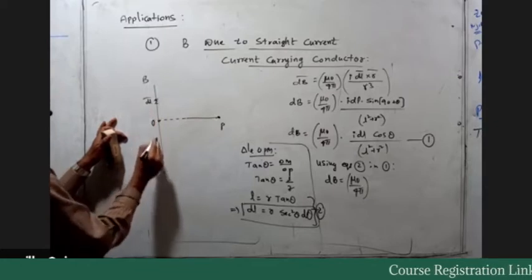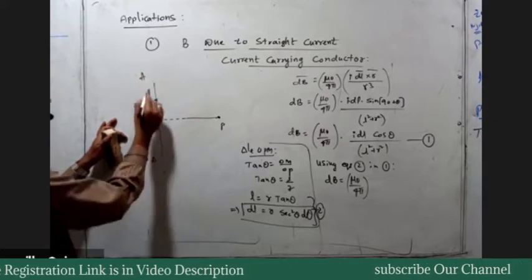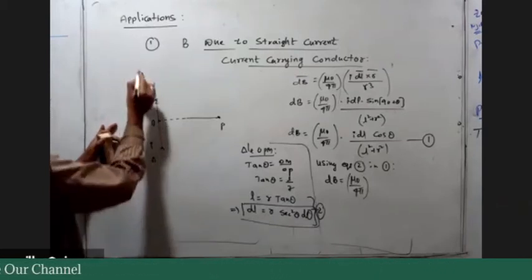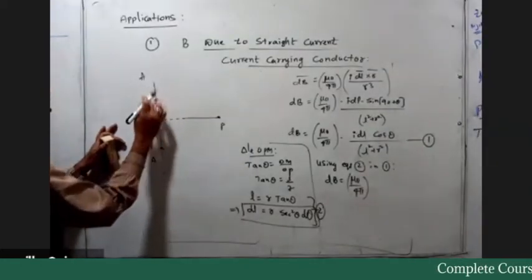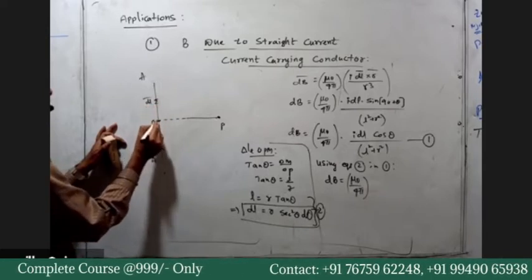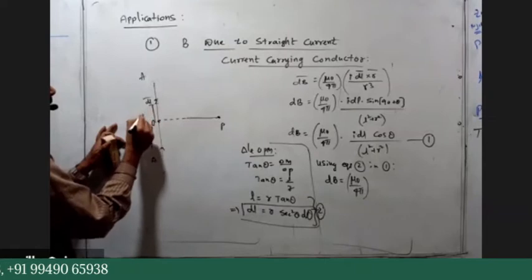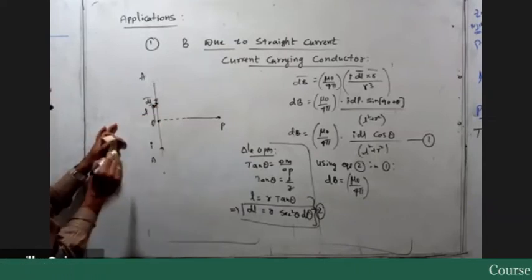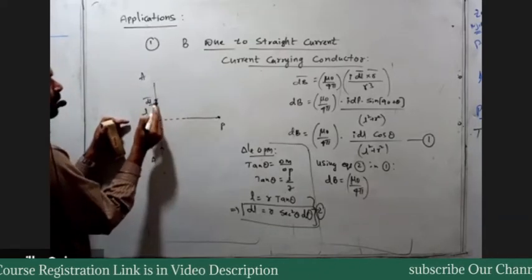In this conductor, the current is flowing from A to B. So in the conductor, I consider the small element dl bar in the direction of current. This dl bar is located at a distance L from O. Where it is located, that point I consider M. This is the dl bar direction.